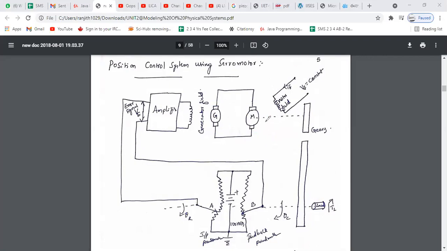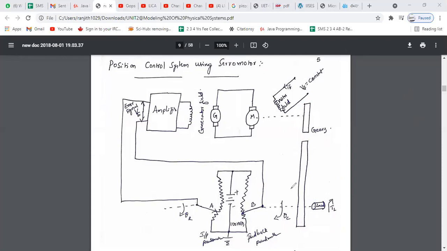Here the load whose position has to be controlled is connected to the motor shaft through gear wheels. What is the main objective? We need to control the position of the load, right? So that load is connected to the motor shaft through these gears.